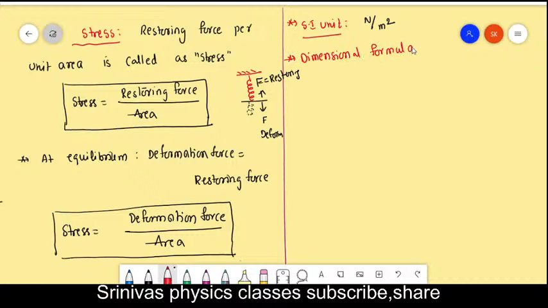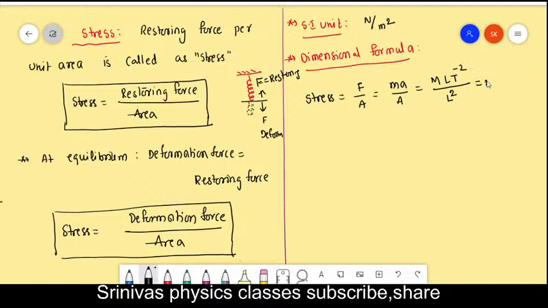The dimensional formula for the stress is very simple to find, because we know the stress formula is force by area. Force is mass into acceleration, where mass is capital M and acceleration has dimension LT power minus 2. Area has dimension L square. So we get M L inverse T power minus 2. Is it right?